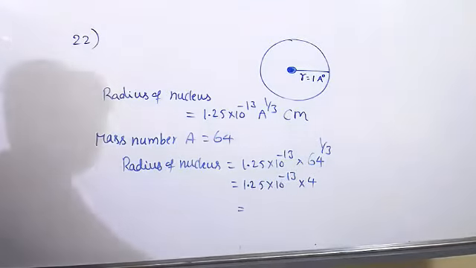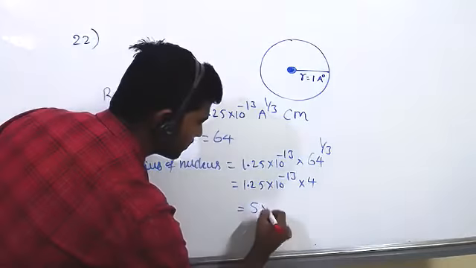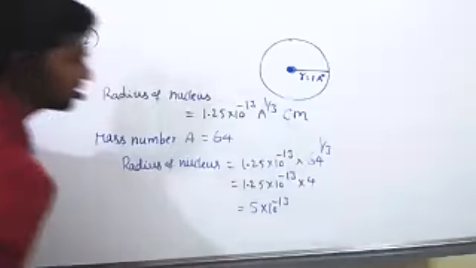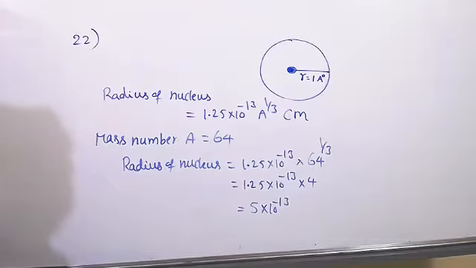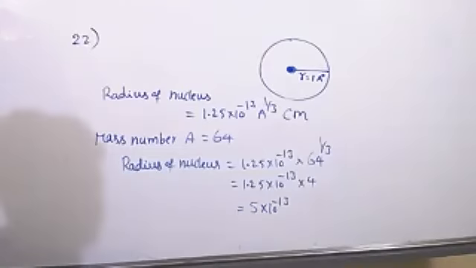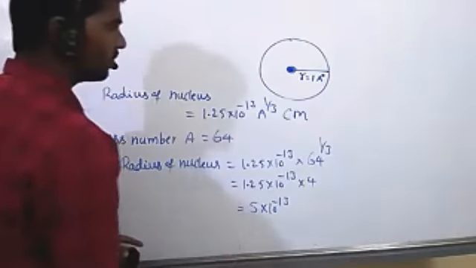So 5 into 10 power minus 13 centimeter is the radius of the nucleus.